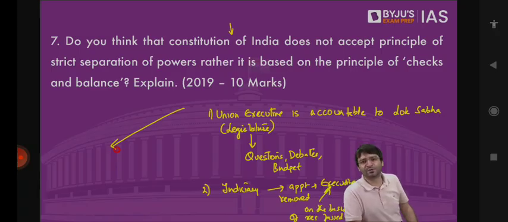In light of the above reasons, we can say that although for executive and legislature there are strict checks and balances in place, when it comes to judiciary, the checks and balances have been weakened in the recent past. The enactment of NJAC, National Judicial Appointments Commission, was a step in the right direction to ensure checks and balances under the Indian constitutional scheme. Full stop, problem solved, papers done.